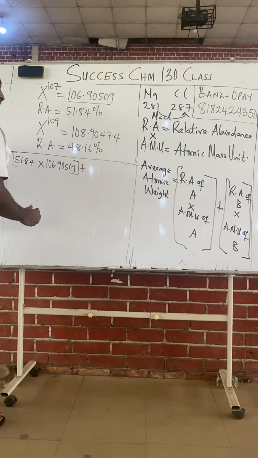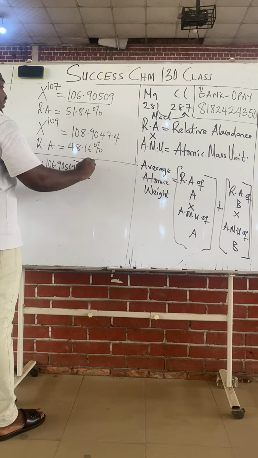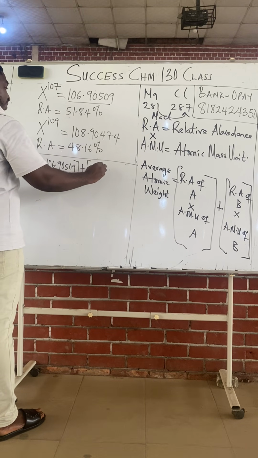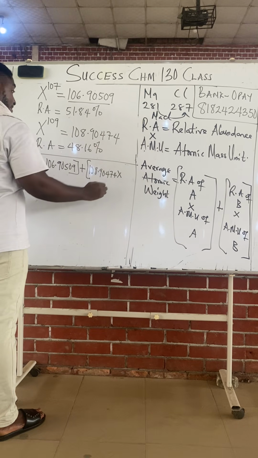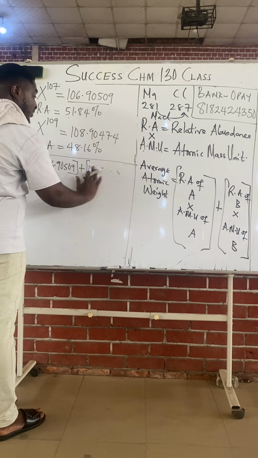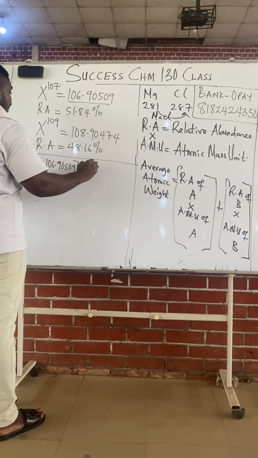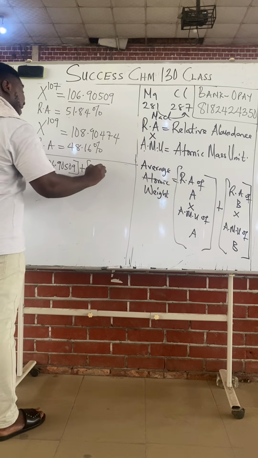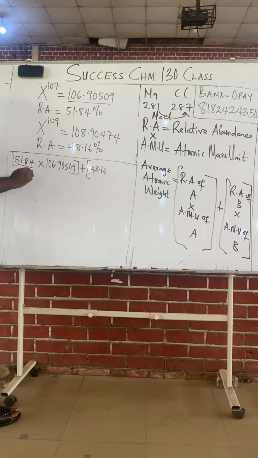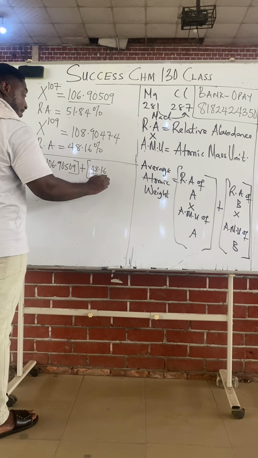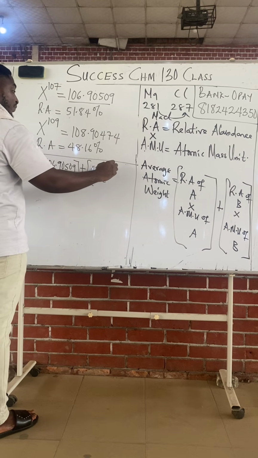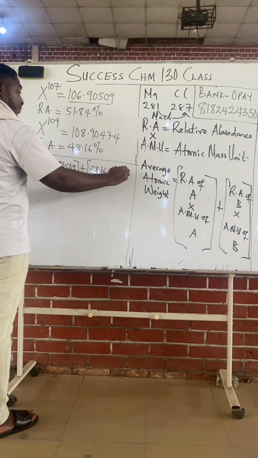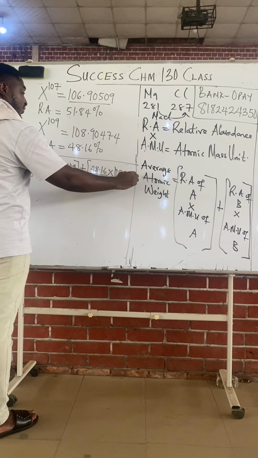Plus, they say add it, right? Plus the relative abundance of B, which is 48.16%, multiplied by its AMU, 108.90474. Class, it's a percentage, so divide by 100. Please, don't forget.